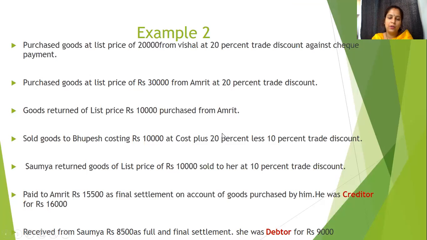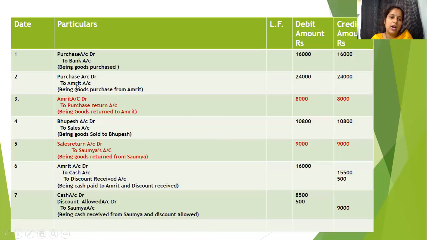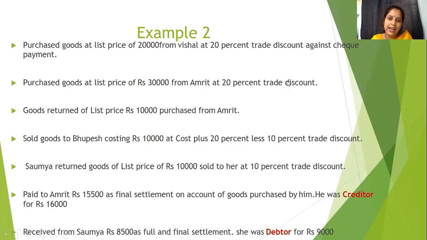Purchase account debit to Amrit account, amount will be 24,000. Why? Because he is allowing us 20% of trade discount. So 30,000 minus 20% of 30,000, which is 6,000, comes to 24,000. We have only mentioned the effect, not the trade discount. Okay, point to remember, trade discount is not recorded in the books of account.